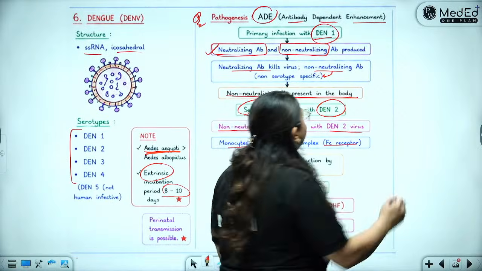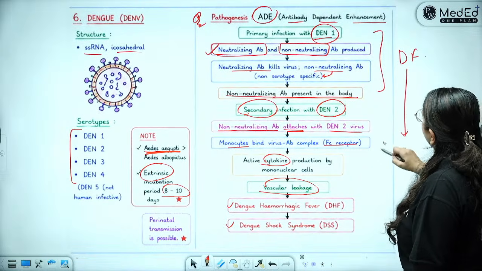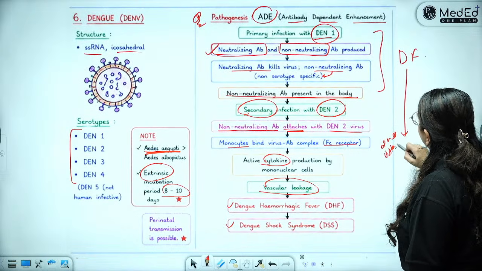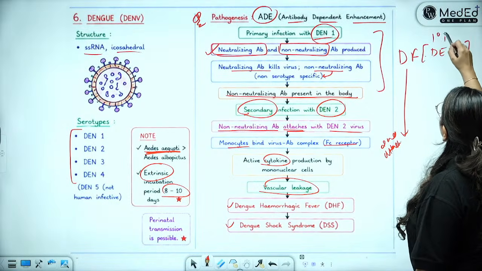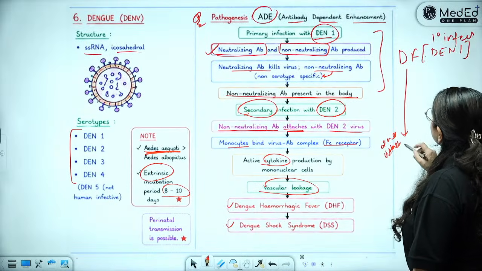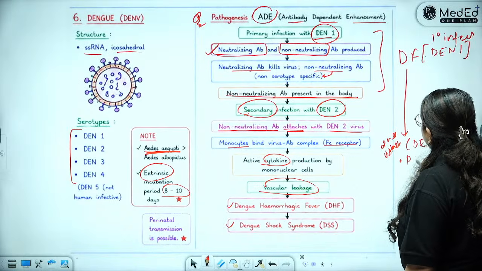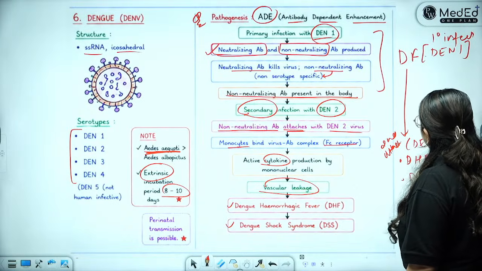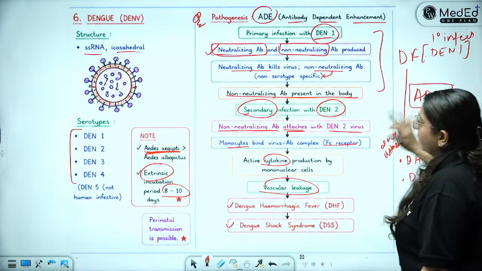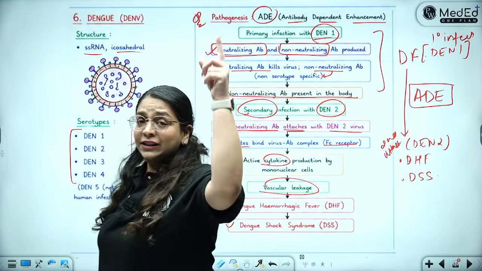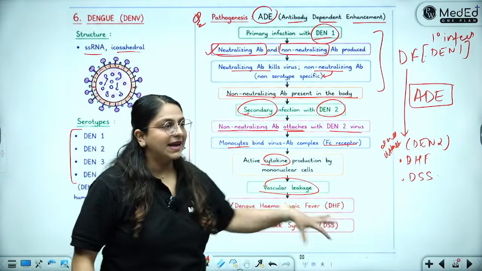Whenever you got the fever the first time, you had simply gotten dengue fever. After the second attack with the second serotype, you are going to get dengue hemorrhagic fever or dengue shock syndrome. This is called antibody dependent enhancement because the antibodies made in the first infection enhanced the cytokine production in the second infection.